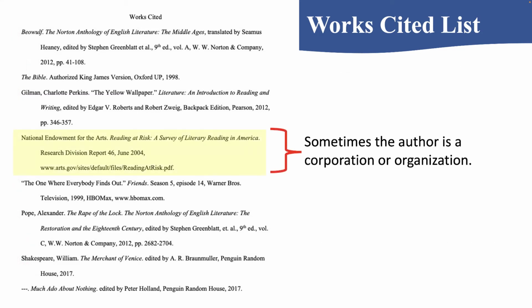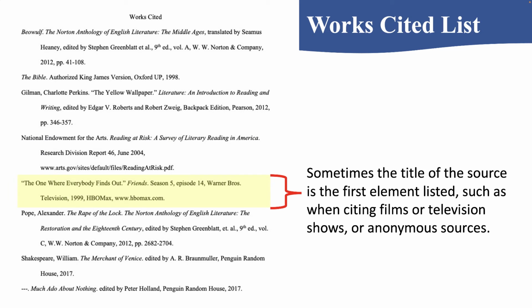Okay, so sometimes the author is a corporation or an organization, as we see here, the National Endowment for the Arts. Obviously, this is not a person, but it is the author of Reading at Risk, a survey of literary reading in America. Also, sometimes the title of the source is the first element listed. We've already talked about this with Beowulf, where we didn't have an author, but sometimes television shows or films are listed without, obviously, an author. So here we have The One Where Everybody Finds Out, an episode from Friends. There's no author, so of course we just list the title of the show first.